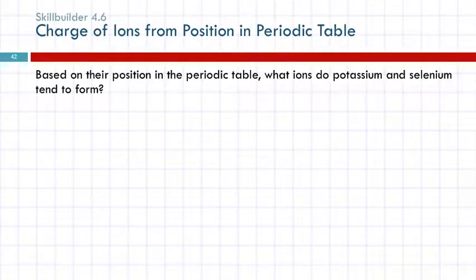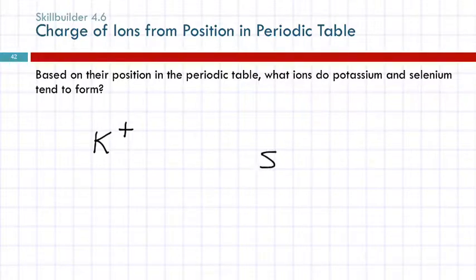Okay, so based on their position in the periodic table, what ions do potassium and selenium tend to form? Well, you need the element symbol first. Potassium is K. So we find K. What group is it in? It's an alkali metal. It's in group 1A. It's going to lose an electron and form a +1 ion. So for main group metals, the charge is the same as their group number. Potassium's in group 1, so it forms a 1+ ion.